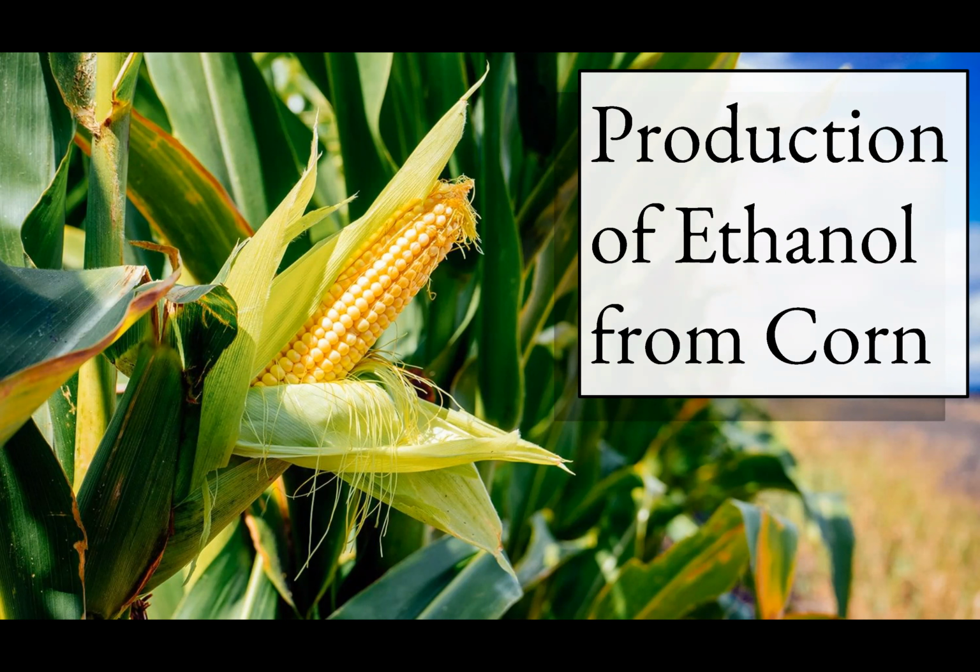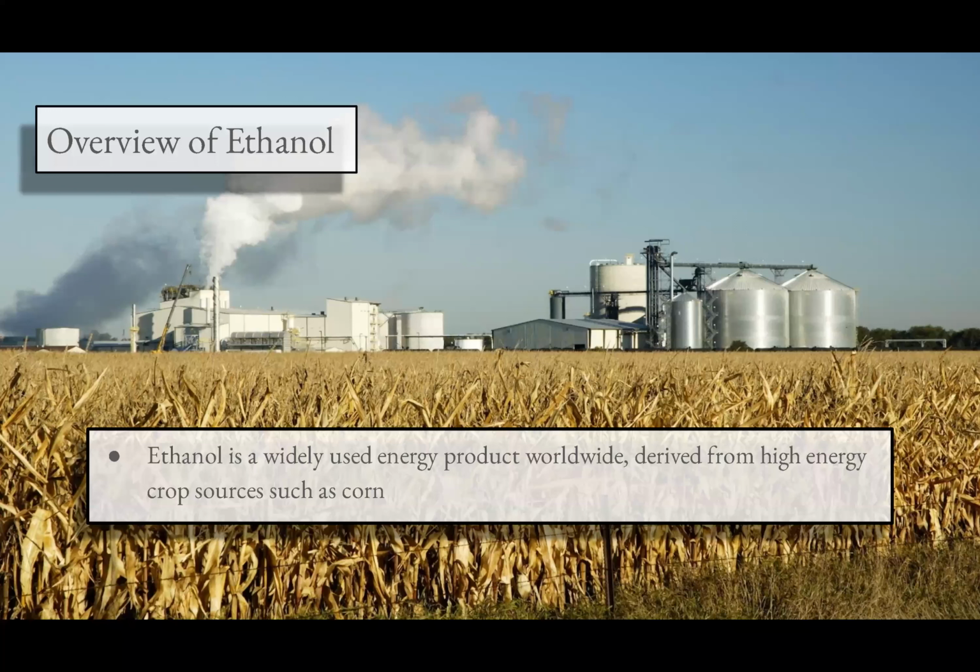A brief overview of ethanol shows that ethanol is a widely used energy product worldwide and is derived from high energy crop sources such as corn. Ethanol, also known as alcohol, is used in many things such as blends in vehicle fuels, alcoholic beverages, and even medicines. Ethanol is most widely used in the blending of fuels for vehicles, with the first use dating back as far as 1826.